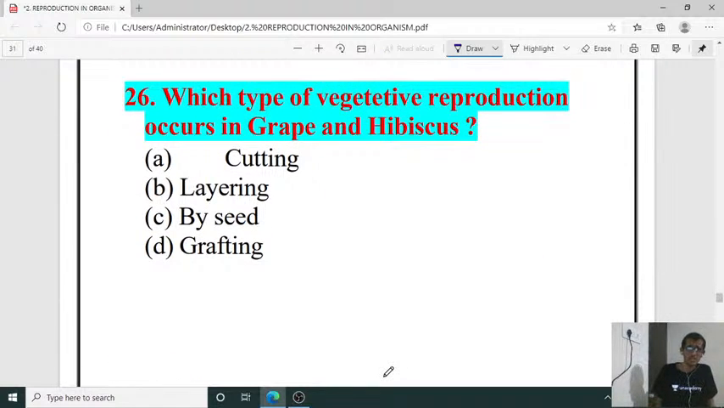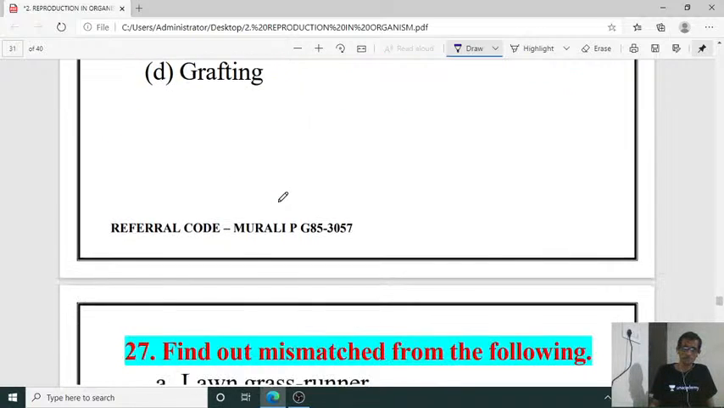Then, which type of vegetative reproduction occurs in grape and hibiscus? In grapevine, drakshi, grape and hibiscus. So the right one for 26th is B. It is called layering. Layering, okay. So grape and hibiscus. Cutting means stem cutting. In layering also we can have vegetative reproduction.